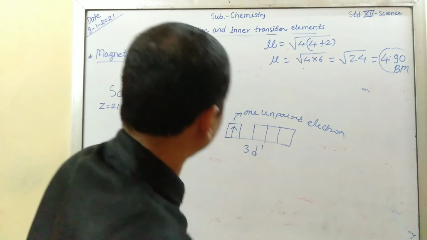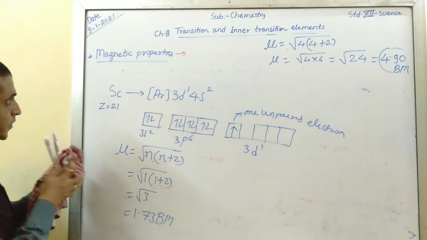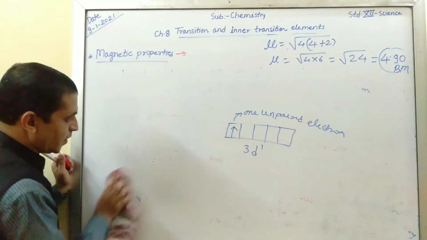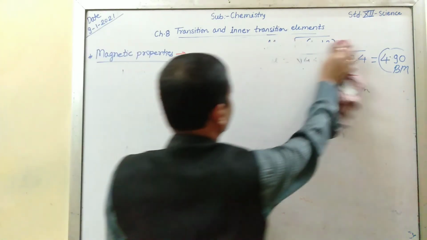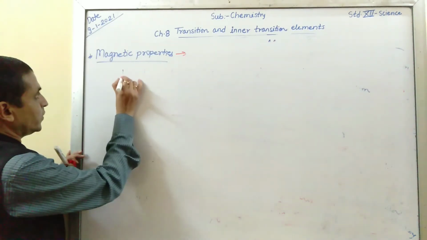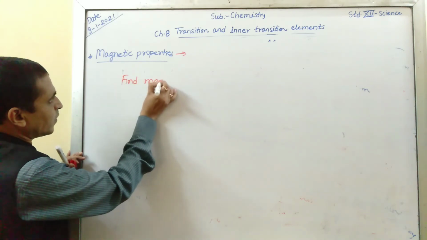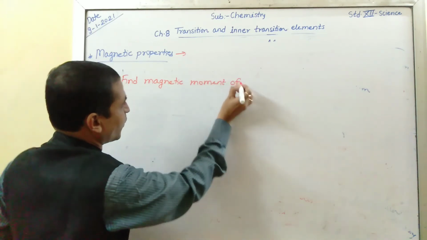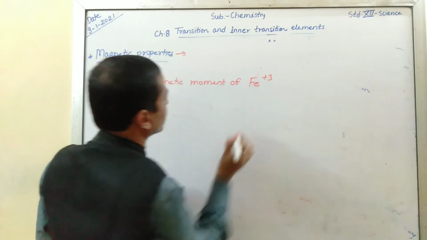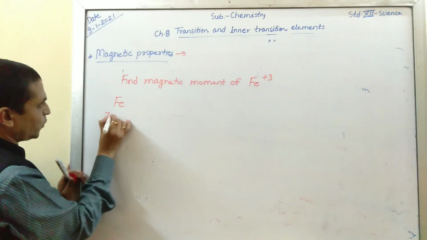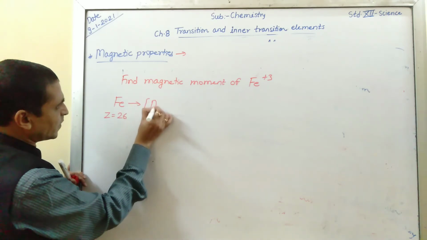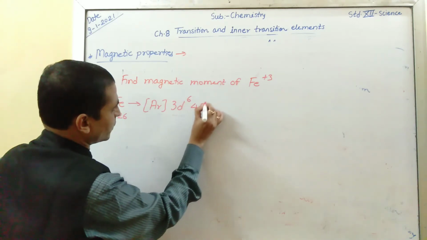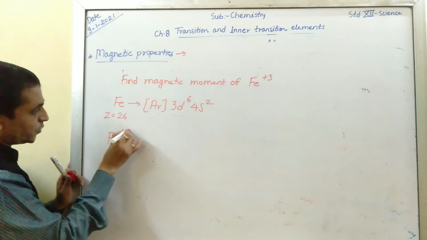We will take one more example. If you are asked to find the magnetic moment of Fe plus 3, first we write down Fe: Ar 3d6 4s2, and for Fe the charge is plus 3.